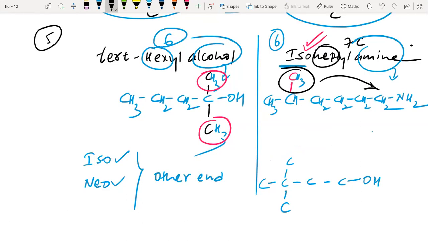Generally, I wanted to tell you this. Whenever you see iso or neo, for other end, always check the groups. If 1 methyl group or 2 methyl groups are attached at the other end, then iso or neo comes.